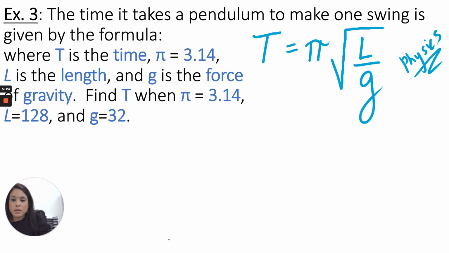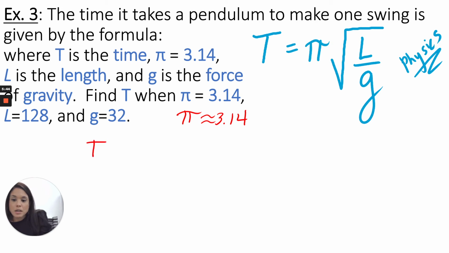So we are going to put in the numbers. For pi, we're going to use just 3.14. Now this number is much longer, so we actually want to say that pi is approximately 3.14. The length is 128 and gravity is 32. So let's fill in this information.